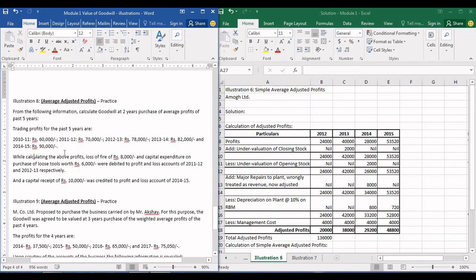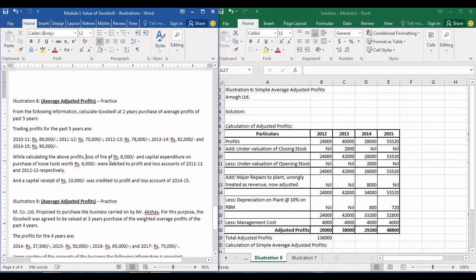What this sentence means is, while these profits were calculated, loss by fire was mentioned in the P&L account of 2011-12, and purchase of loose tools of rupees 6,000 was mentioned in the P&L account of 2012-13 respectively. So 8,000 will go in 2011-12 and 6,000 will be associated with 2012-13. Okay, don't get confused. Loss by fire doesn't happen every now and then. It is a capital loss. It is not a revenue loss, so it can't be shown in the P&L account.